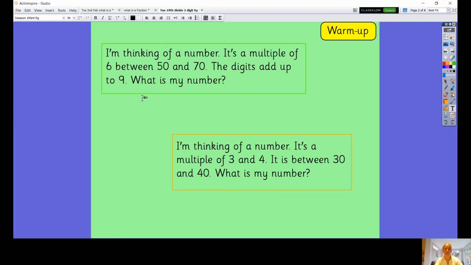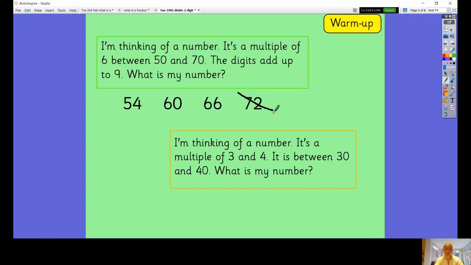I'm thinking of a number, it's a multiple of 6 between 50 and 70. So that's my 6 times table. I'm going to be thinking of numbers that I know in the 6 times table between 50 and 70. So I'm going to start with 54 because I know that 6 times 9 is 54. And then the next one after that is 10 times 6, and that's 60. And the next one after that is going to be 66. That's 11 times 6. And then the next one after that is 72. So first thing I can do is strike off 72 because I know it's got to be between 50 and 70, and 72 is more than that. So I'm going to strike that one off.